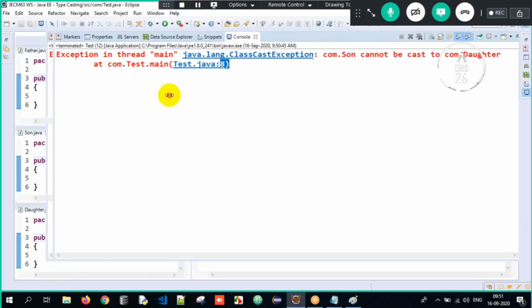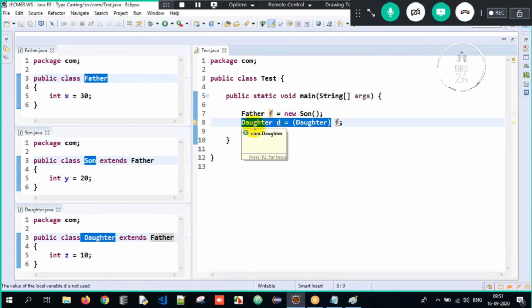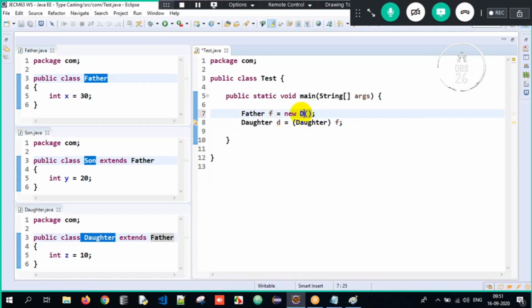As a programmer, I got to know that only in line number 8 there is a problem. What is the problem? The Son object has been upcasted to Father type, so this has to be downcasted to Son type only. If I downcast to Daughter type, I will get an error. Got it? Imagine if it is a Daughter object.